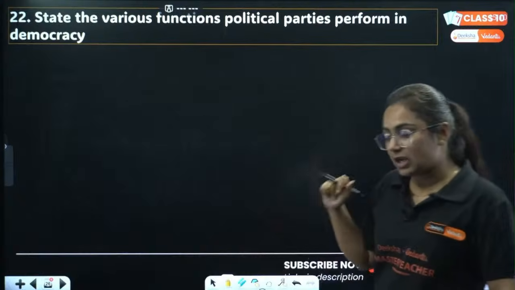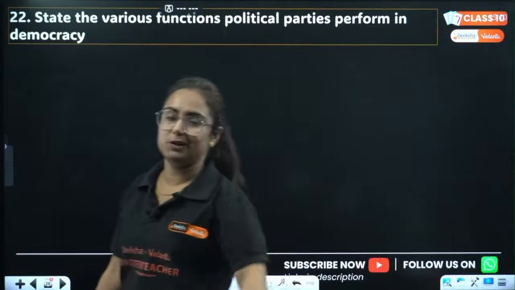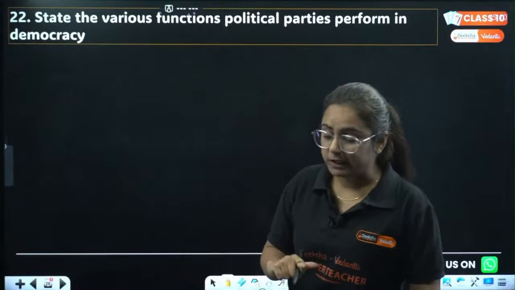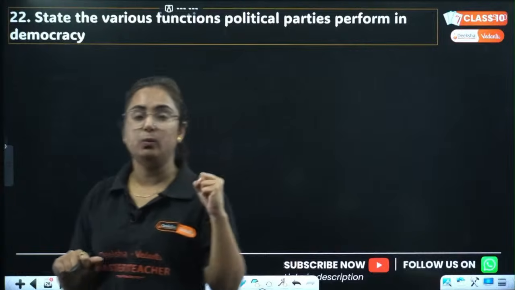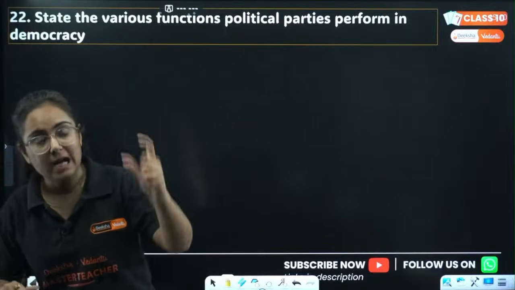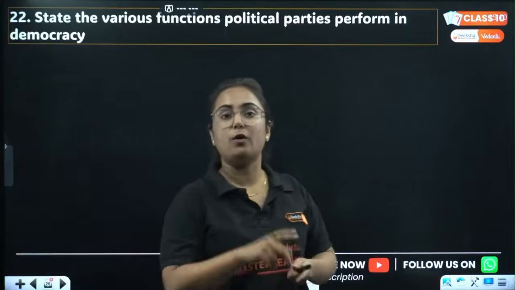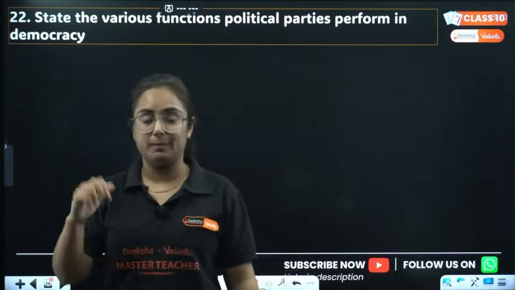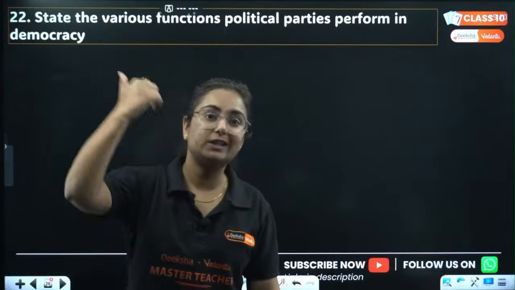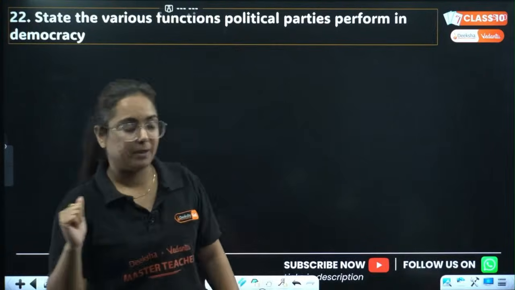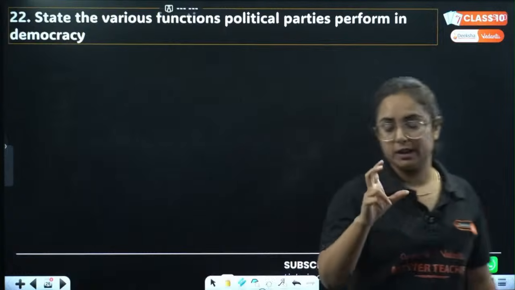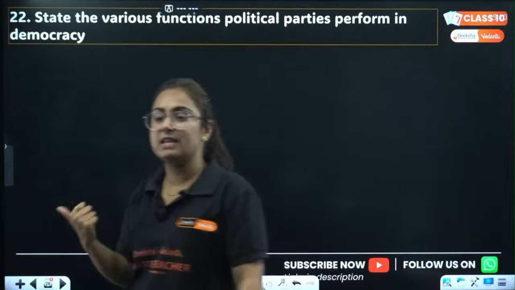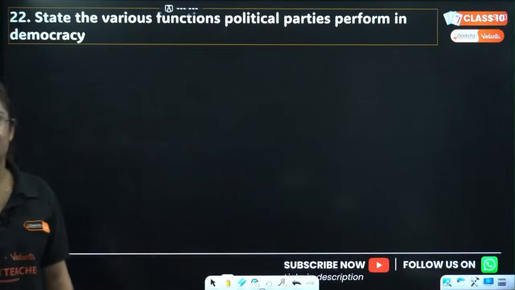The chapter starts with the definition of a political party. A political party is a group of people who come together with the objective of contesting elections and forming the government, because if they contest and win the election, they will form the government. This is the main thing.